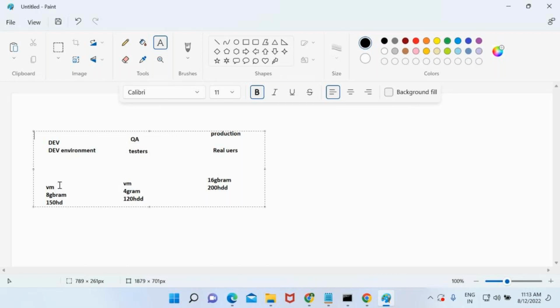So that's why, in real time, for each and every environment, they make the same configuration. Why? Because if the application is taking this much time in the dev environment, in production also it will take the same time. Understood? So this is how they make the configuration the same for each and every environment. If they maintain 4 GB here and 16 GB there, and it is taking 30 seconds in 4 GB, they cannot calculate it each and every time, right? Okay, here it should take 4 by something, something. They cannot calculate it, right? So that's why the configuration should always be maintained the same.